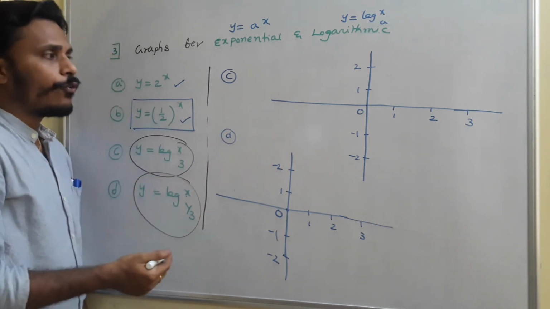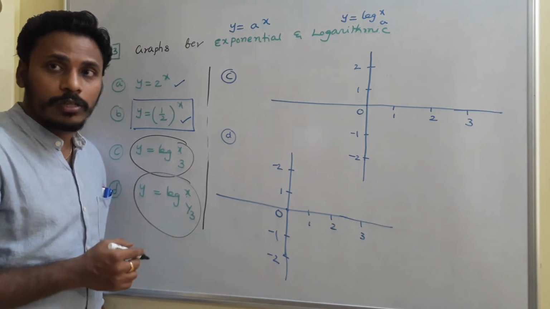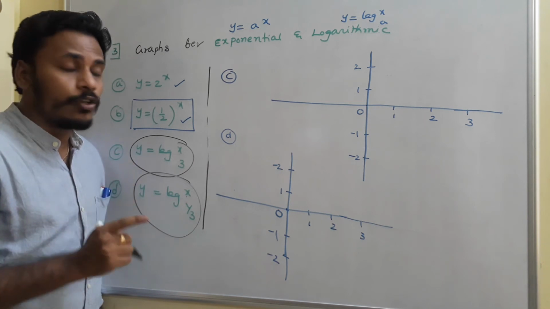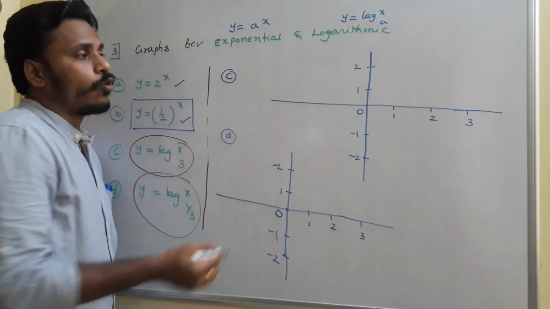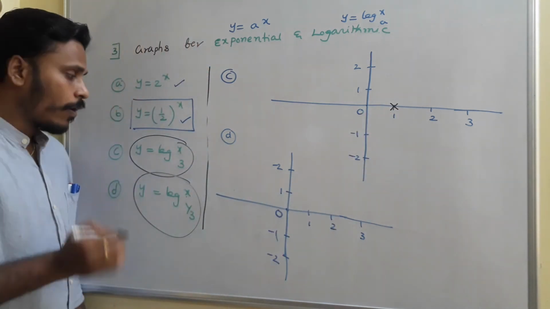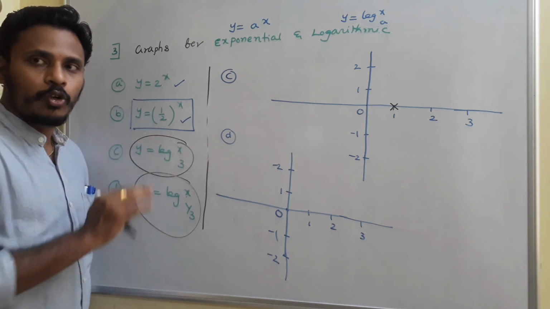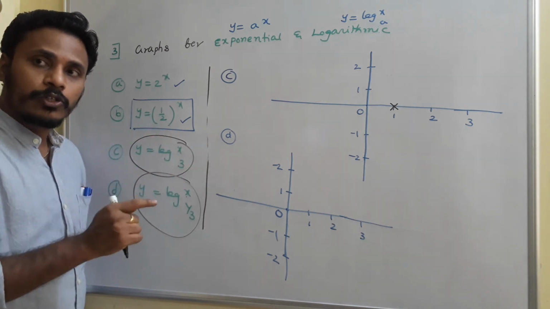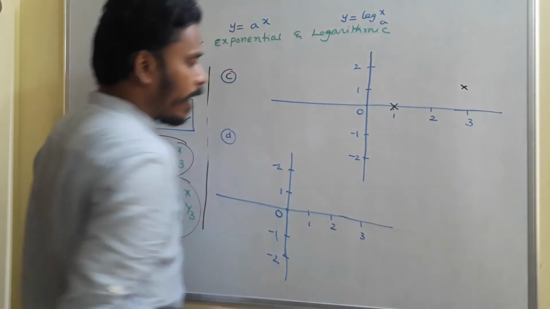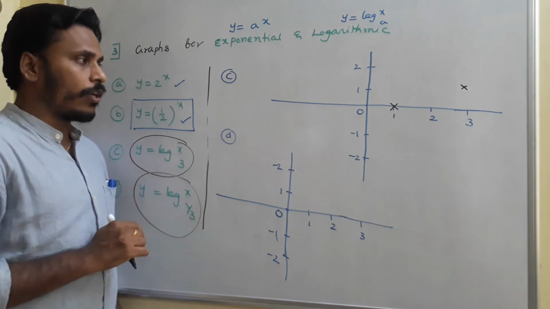Okay? Right. Now you just think about it. Log 0, actually we don't know about log 0 also. Okay? What do you say about log 1? Log 1 with any base is 0. So if you take x is equal to 1, log 1 value is 0. So this is the position of the graph. Whereas if you take x is equal to 3, again the value is 1. For 3, the value is 1. Okay? And if you take negative values, they do not exist, right?